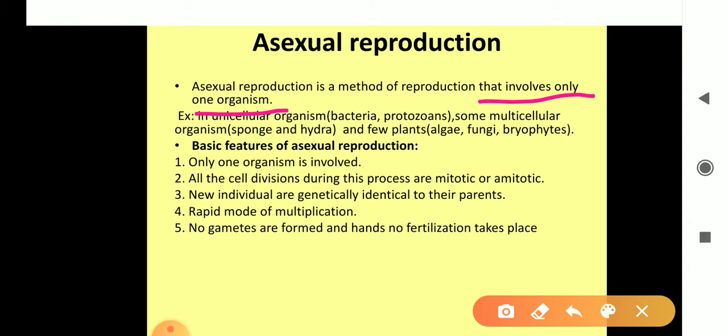Okay, now see the basic features of asexual reproduction. The first feature is that only one parent is involved, right? Then second, cell division in this process is mitotic or amitotic cell division. The next is new individuals are the same as their parents. They are genetically identical to their parents, and it is a rapid mode of multiplication, no gamete formation, no fertilization, right?